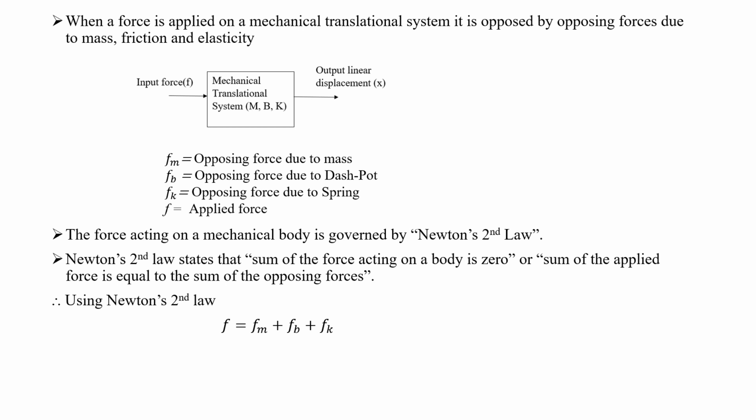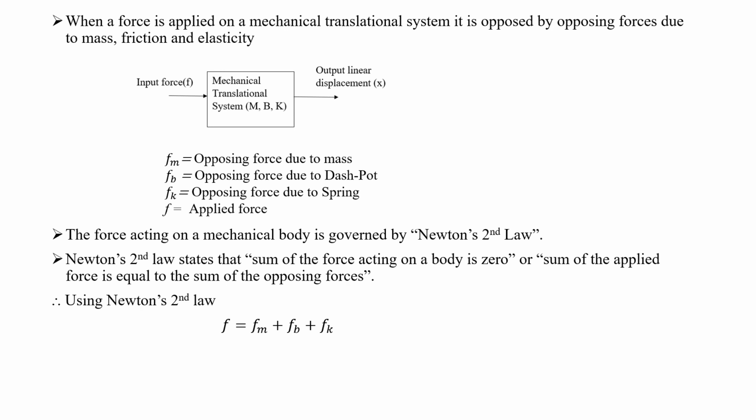Next, we are going to consider one mechanical translational system which is having a mass as well as dashpot as well as spring. That is mass, frictional effect as well as elasticity effect.